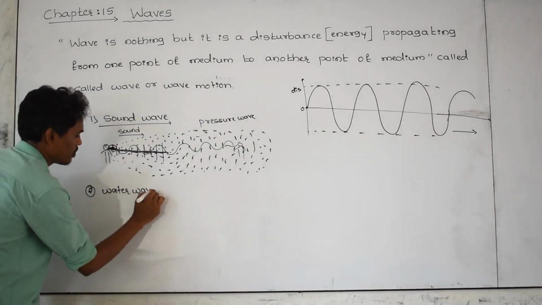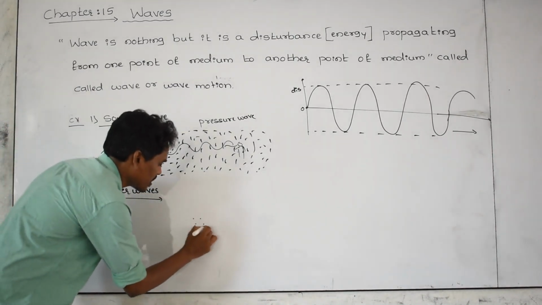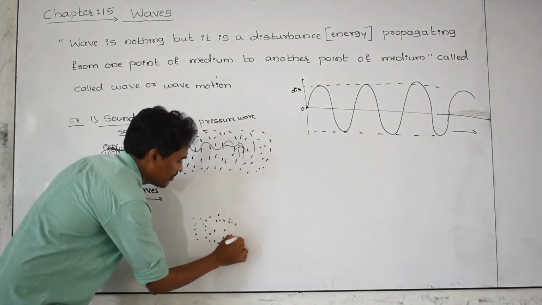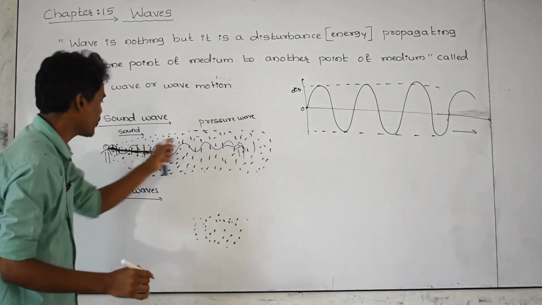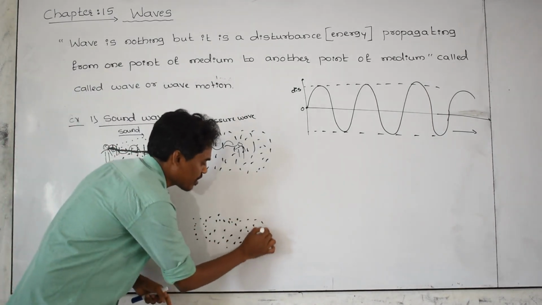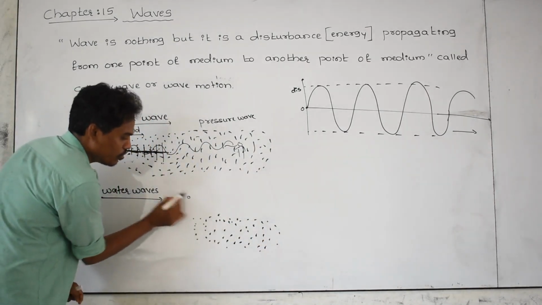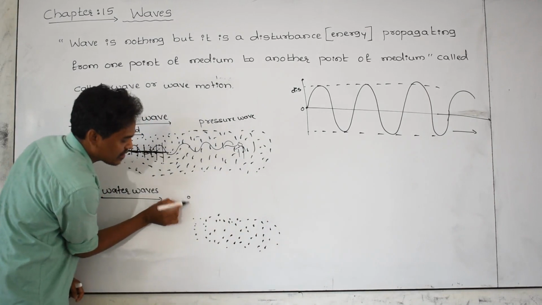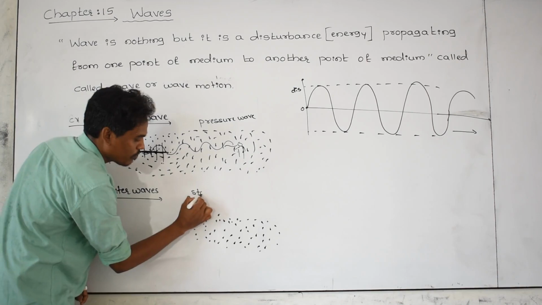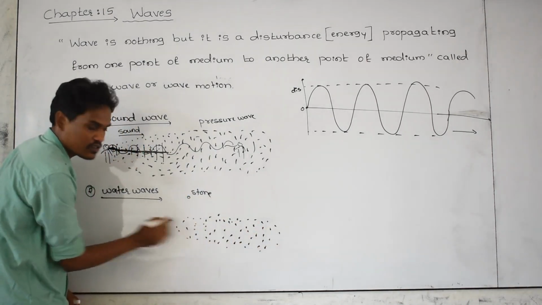Water waves, this is also an example. Let us take these as the water particles. This is water. I have taken air as the medium for the sound wave. For the water wave, the medium is water. Let us take one stone and release it from a certain height. This is all water, these are all water particles.